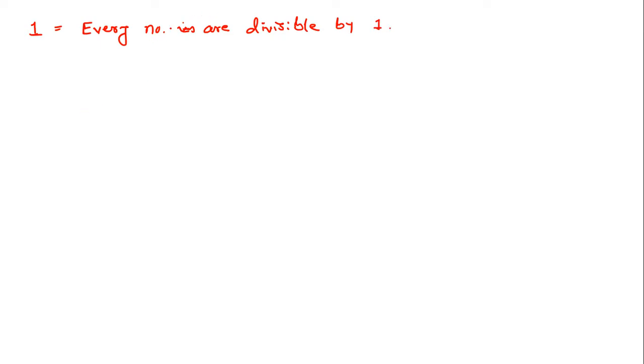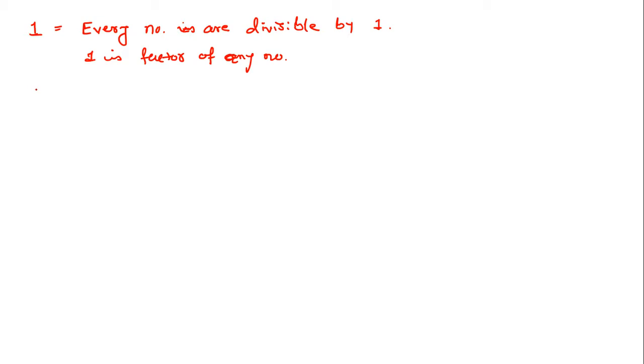If the question is a twist, then they can ask in this format that 1 is a factor of any number. Means any number you take, 1 is a factor of that number, either positive, negative, whatever it is.